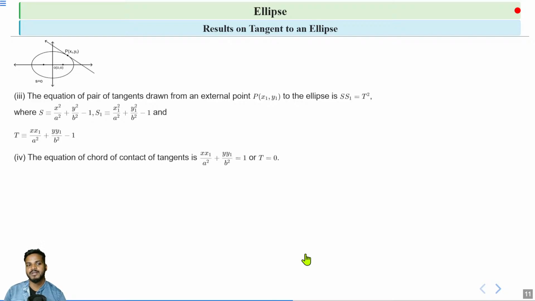Next is the equation of the chord of contact of tangents. When we draw two tangents from an external point, they touch the ellipse at two points, and when we join those two points, we get the chord of contact of tangents. The equation of this chord of contact is given by x·x1/a² + y·y1/b² = 1, that is T = 0, as T is x·x1/a² + y·y1/b² − 1.